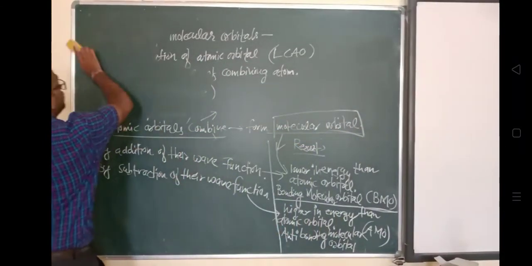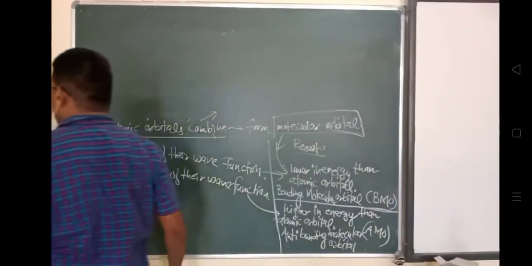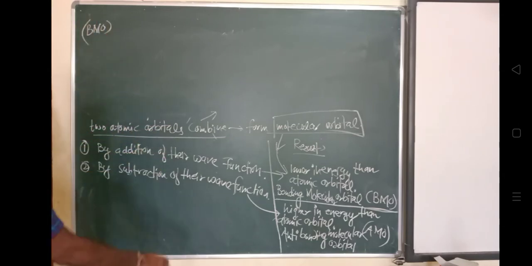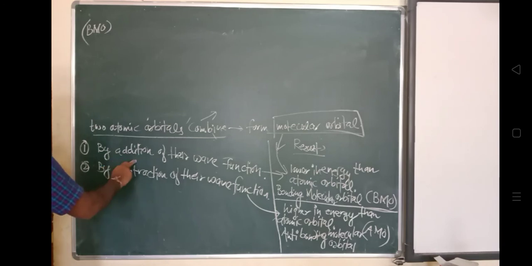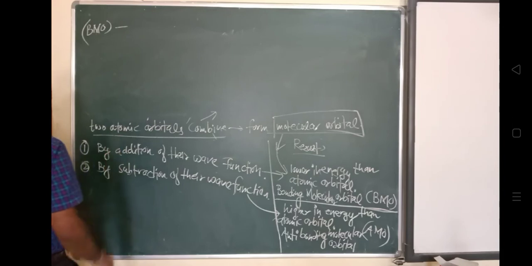Large electron density is observed between the nuclei of the bonding atoms. Why is this large electron density observed in the bonding molecular orbital?